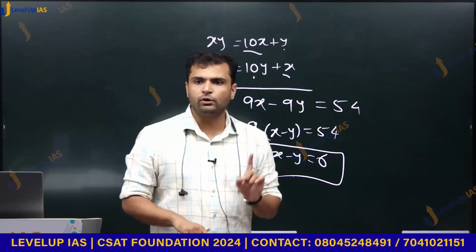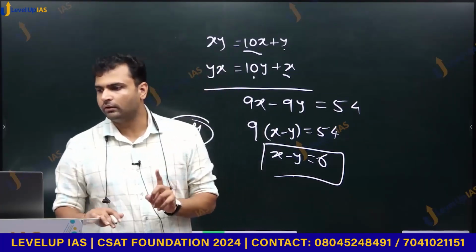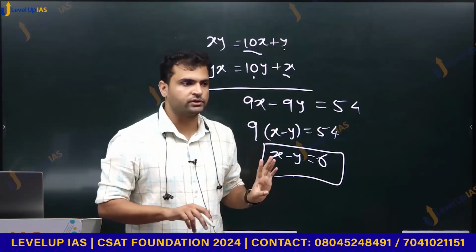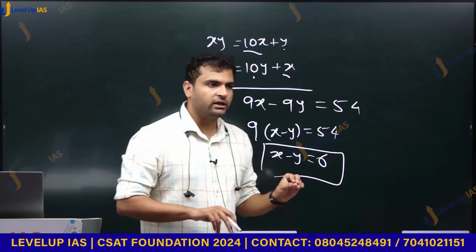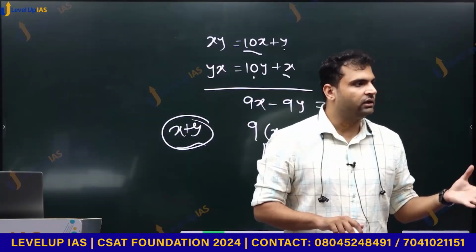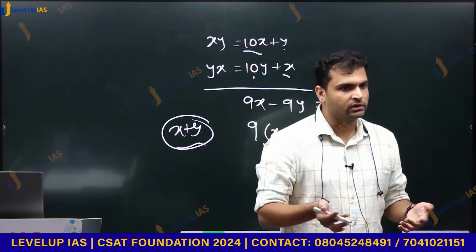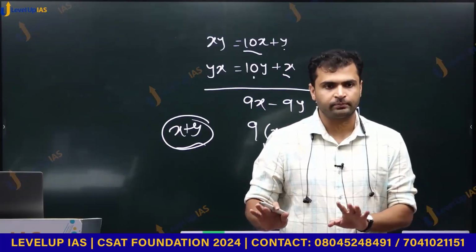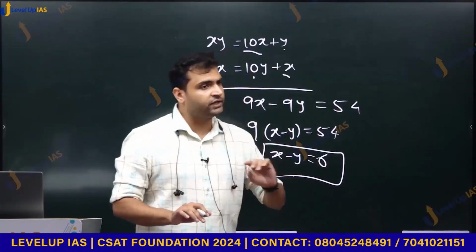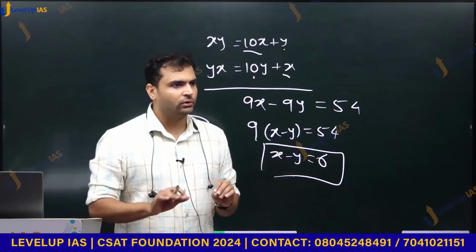If you want to solve for two unknowns, we need two independent equations. In general, if we have three unknowns, we need three equations. If you want to solve for n unknowns, we need n equations. That is the fundamental rule, and I will repeat it 50 times throughout this course. So don't worry about it.